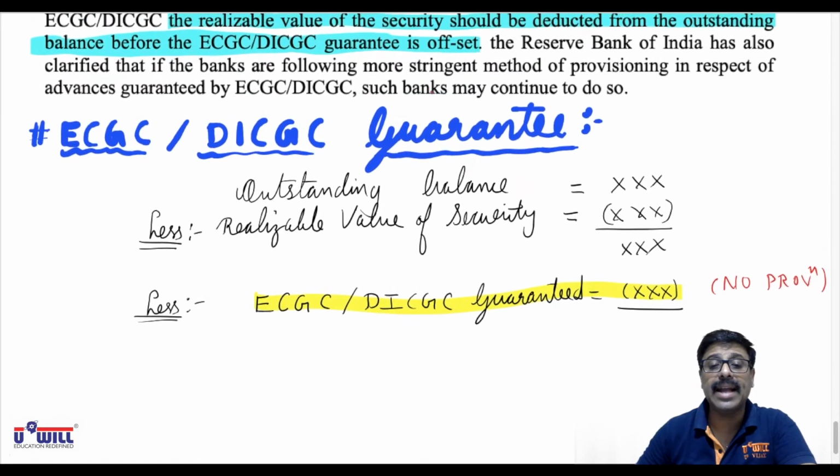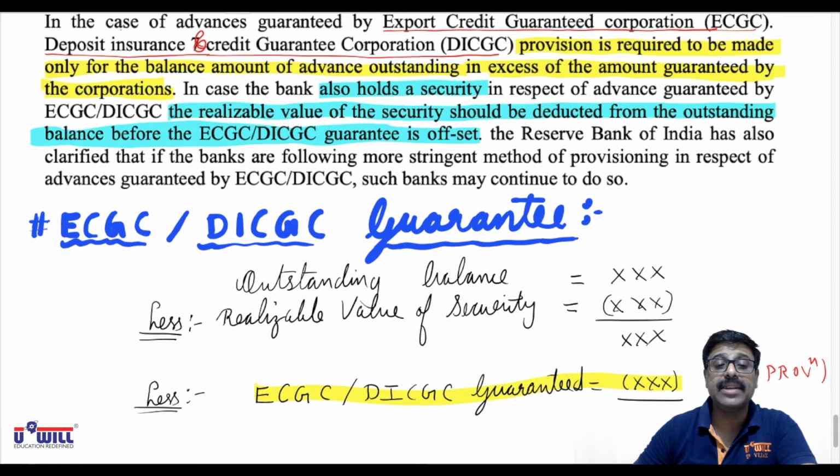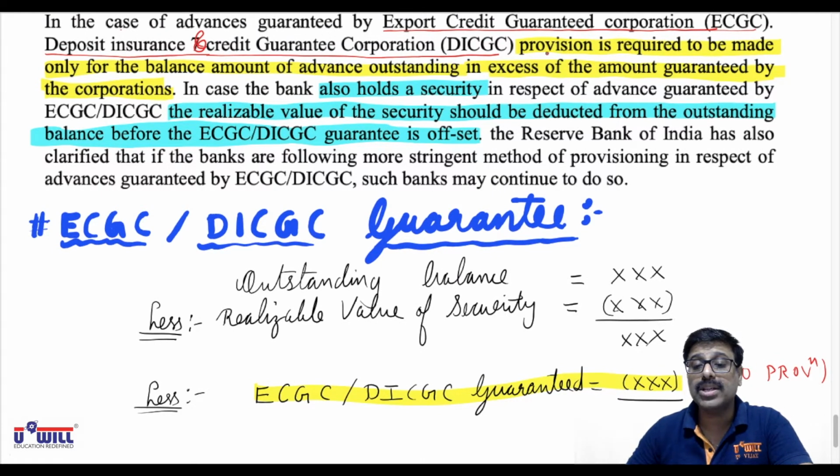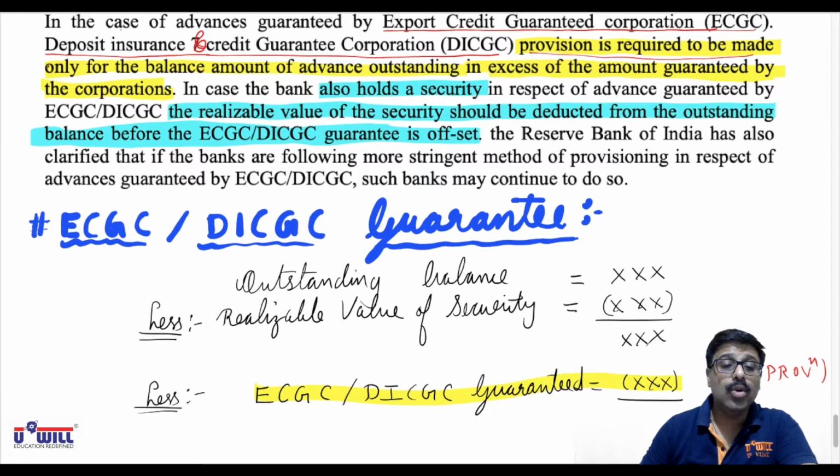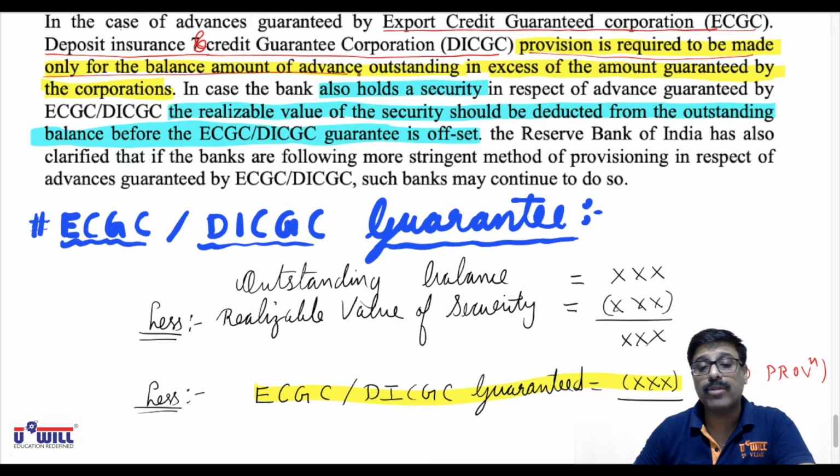As we studied, look at that highlighted once again. What is given in the yellow highlighted? Provision is required to be made only for the balance amount of advance outstanding in excess of the amount guaranteed by the corporation.